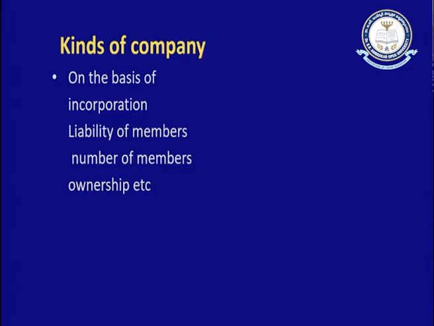For example, if a company is owned by the government, that is called a government company. If a company is owned by the public sector, then it is a public sector company, and if people can invest in the shares of the company, that is a public limited company.